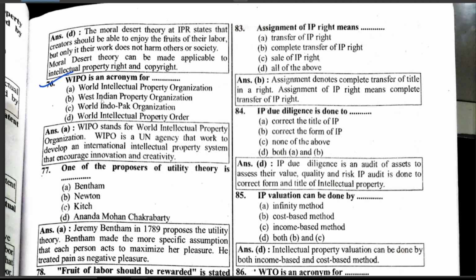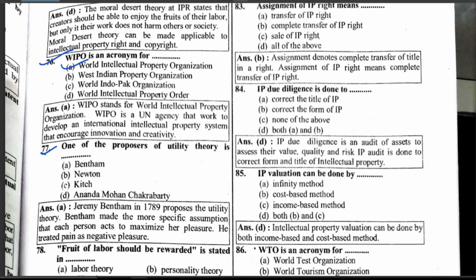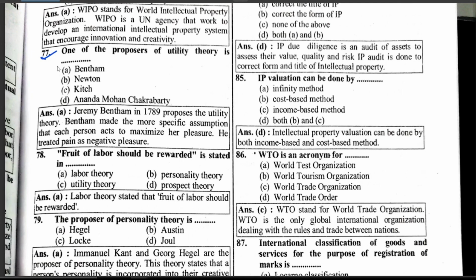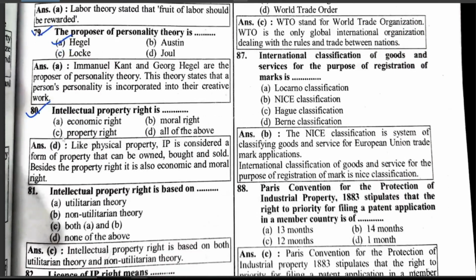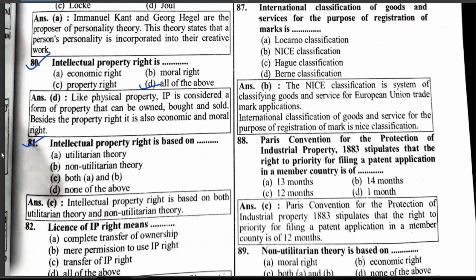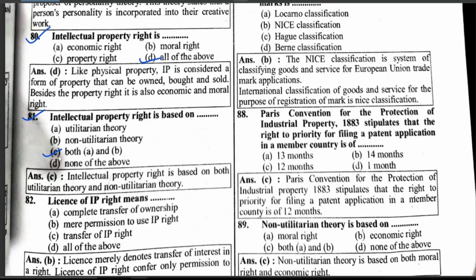WIPO is the acronym for World Intellectual Property Organization. One of the proposers of utility theory is Bentham. The root of "labor should be rewarded" starts in labor theory. The proposer of personality theory is Hegel. Intellectual property right is an economic right, moral right, property right. Intellectual property right is based on the iteration theory, non-iteration theory, and both.